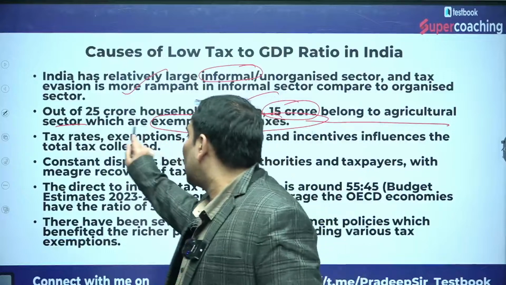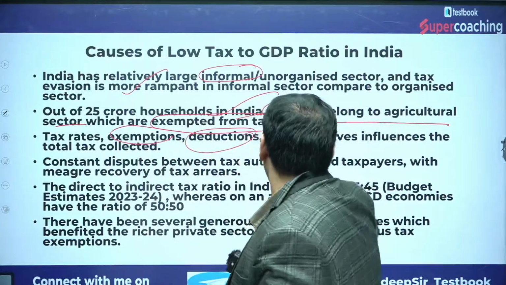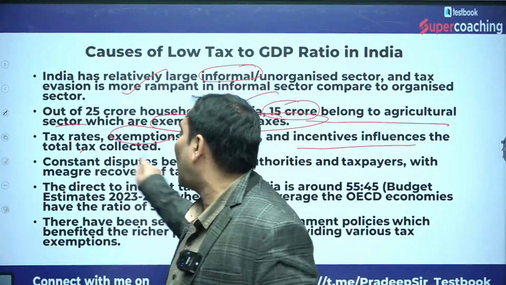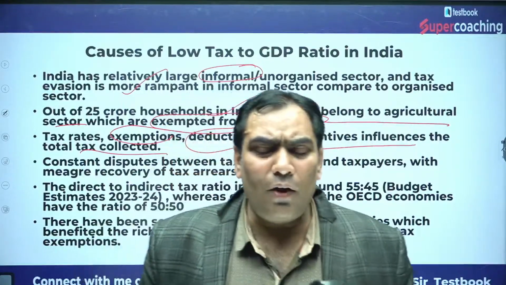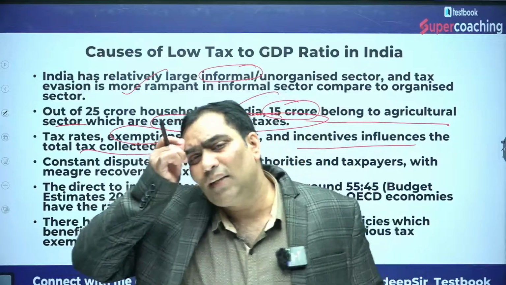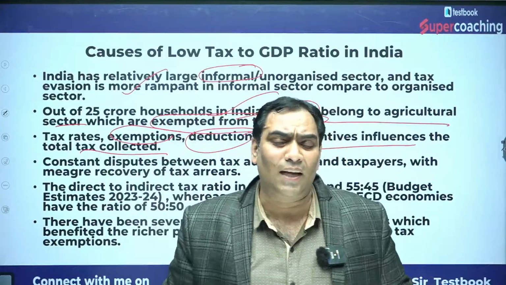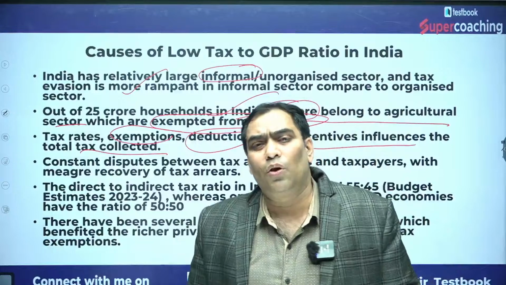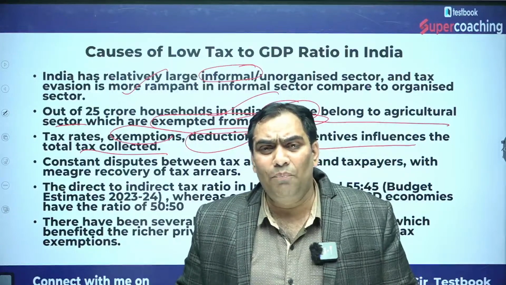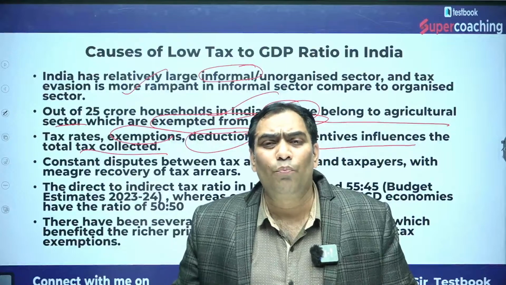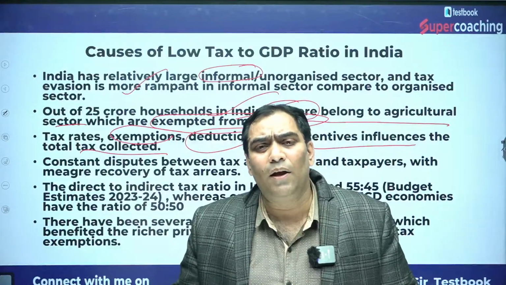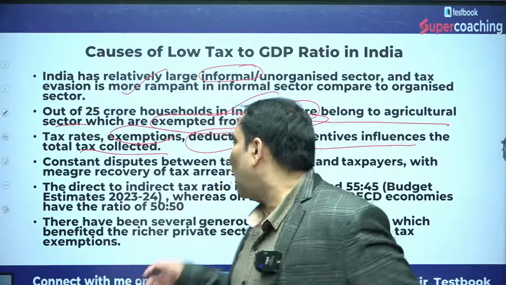Tax rates, tax exemptions, tax deductions and incentives influence the total tax collection. That is known as tax subsidy. As such, the government of India is giving tax exemptions to the business sector. The government of India is also giving them tax incentives. That means they are going to waive off many tax liabilities of the business sector. That is known as tax subsidy.